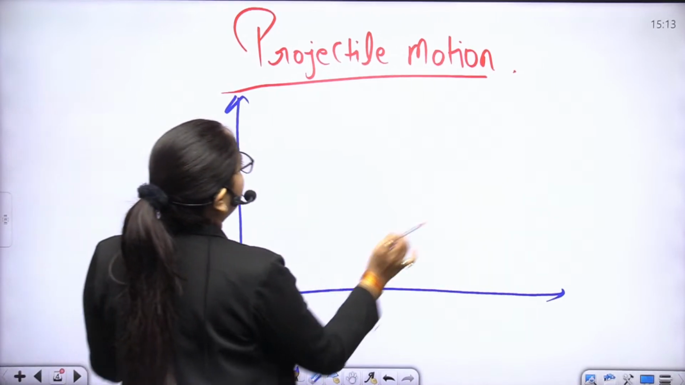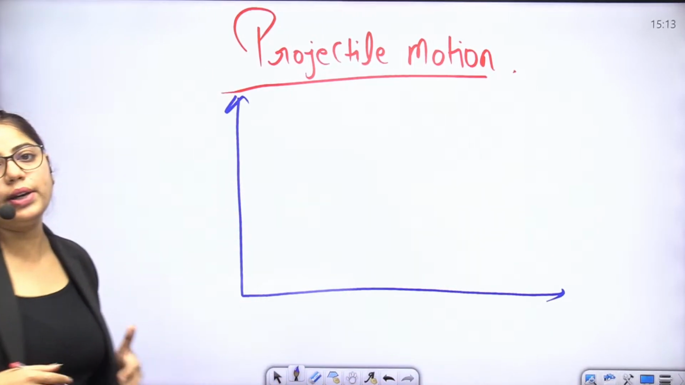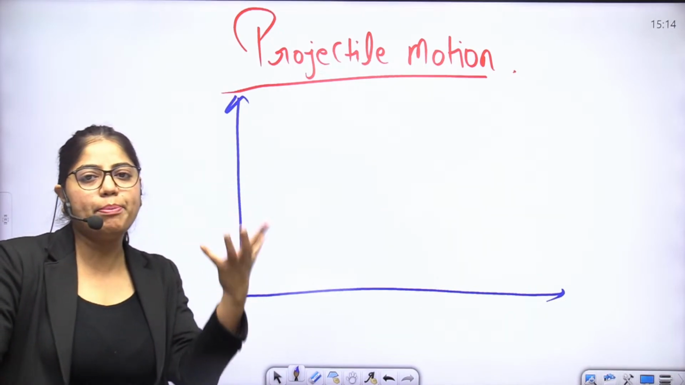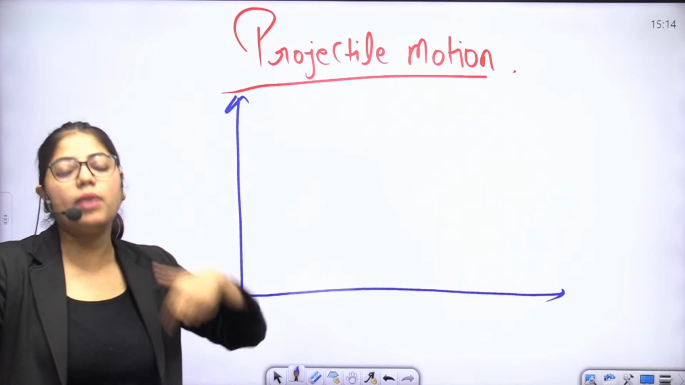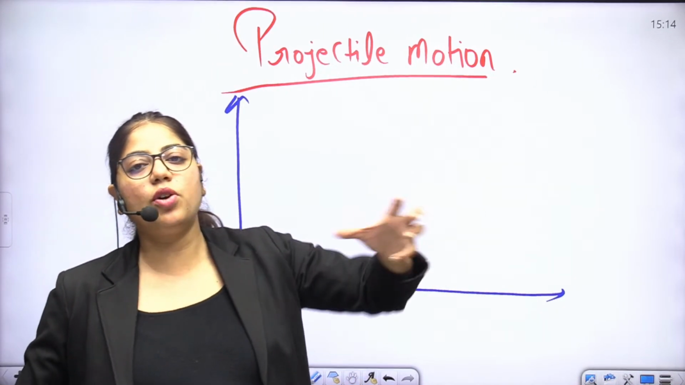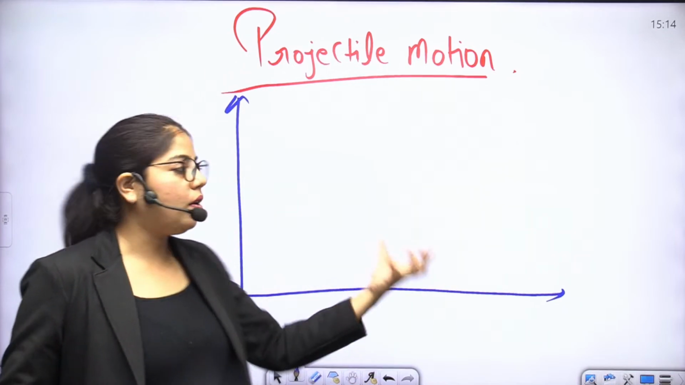So this is projectile motion. How are we going to study this? Take it as any particle. If you throw a particle in a vertical direction, it automatically comes down to cover a horizontal distance on the earth.